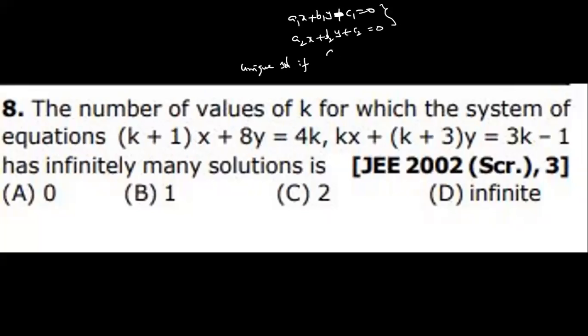If a1 by a2 is not equal to b1 by b2, that is the first. For no solution, what is the condition, anyone? a1 by a2 is equal to b1 by b2, but not equal to c1 by c2.